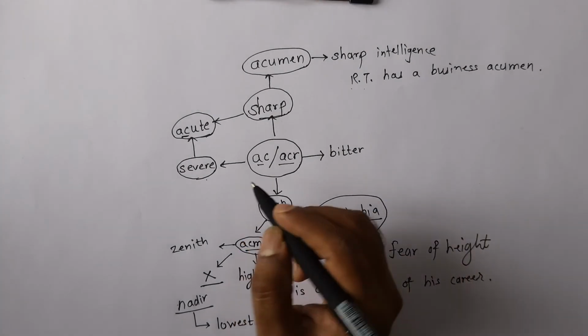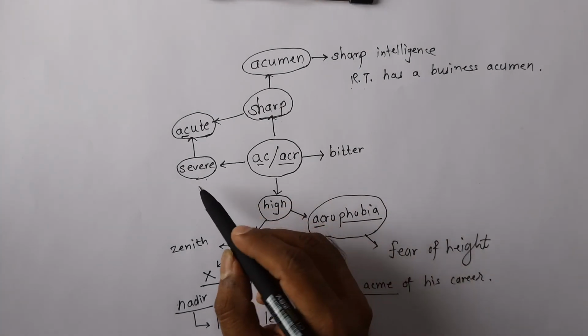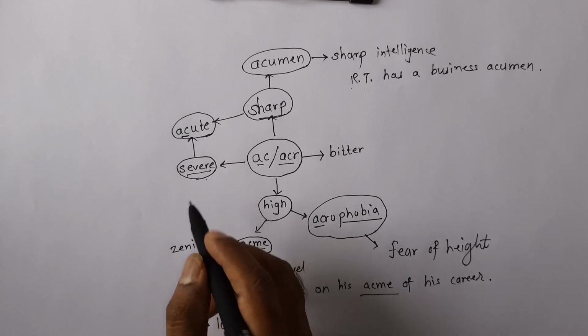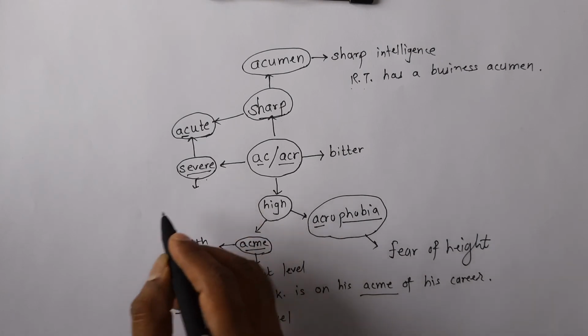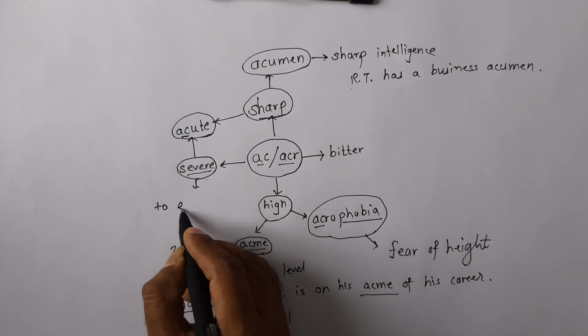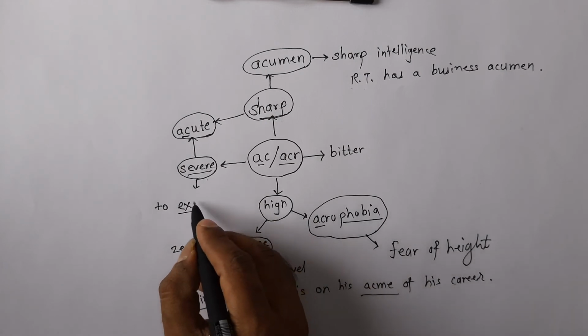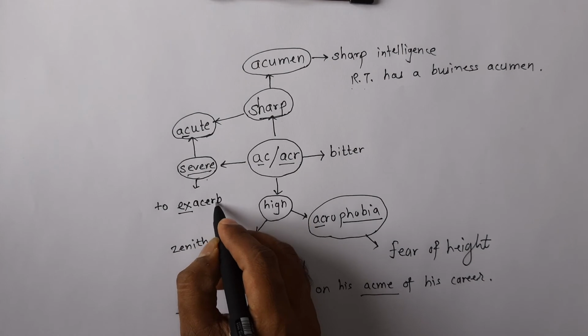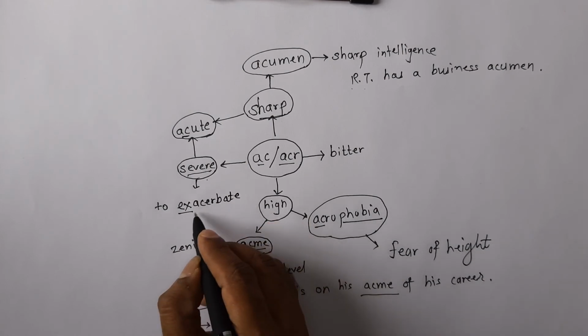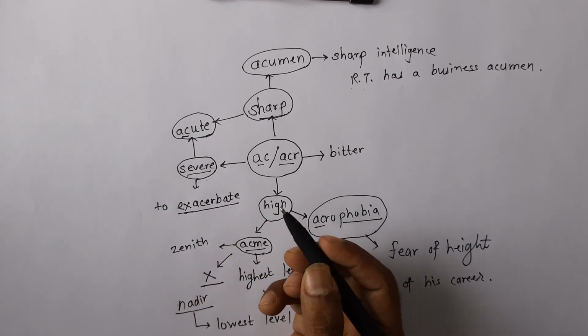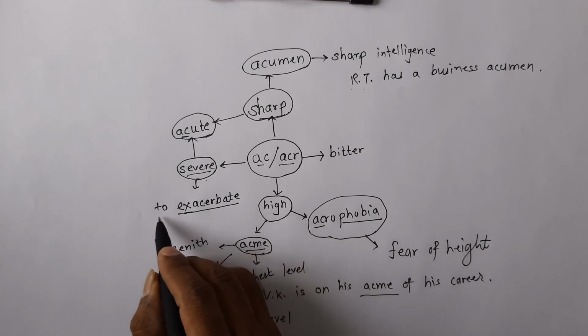Now I'll add one more word which has something related to severe, which is in fact a verb, and that is to exacerbate. Remember, it starts with this prefix EX. Also pay attention to the pronunciation of this word, which is exacerbate. Now, what is to exacerbate?